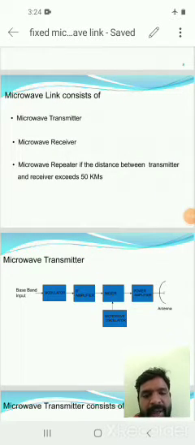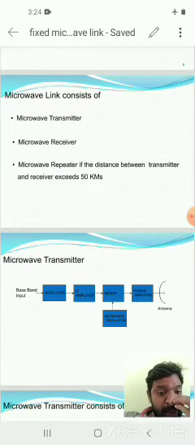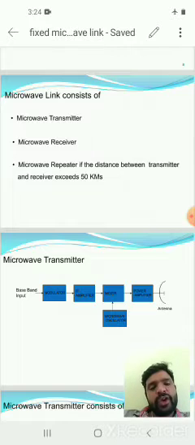A repeater is arranged every 40 to 50 kilometers, so we can increase the distance by using repeaters.